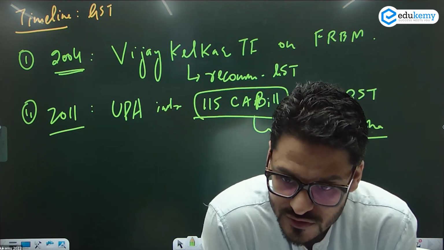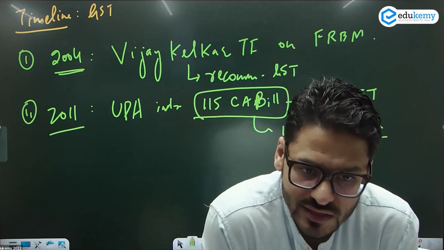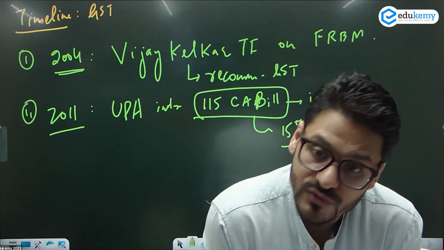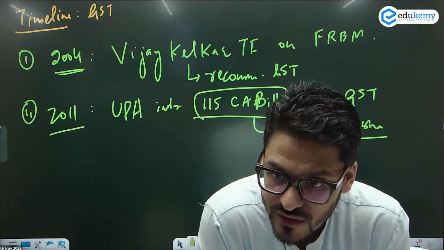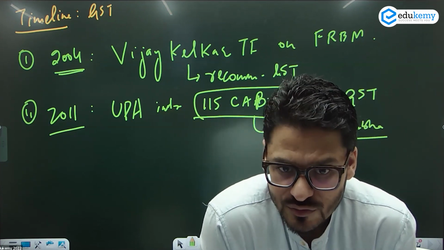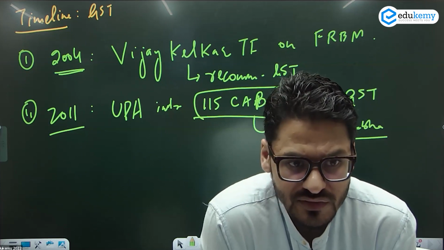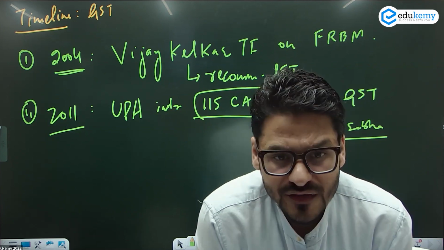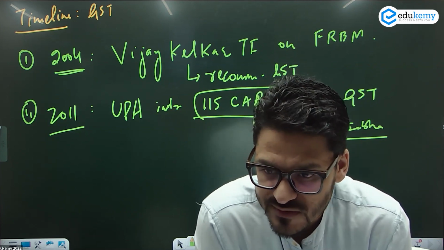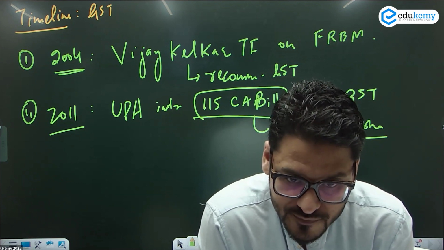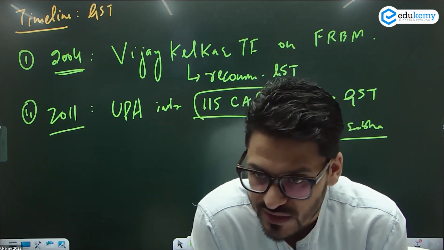But the problem is, you have to impose GST. Why cannot you impose GST by a simple finance bill? Why are you going to Constitution Amendment Bill? Why are you amending the Constitution to impose GST? Because GST is a tax. Taxes are imposed by finance bill. Government will come up with a bill, impose a tax. Why do you need a constitutional amendment for this? If a central government is coming up with a finance bill, coming up with a new tax, fine, you come up with a new tax. No problem. You want to abolish your old tax? वो भी कर सकते हैं.